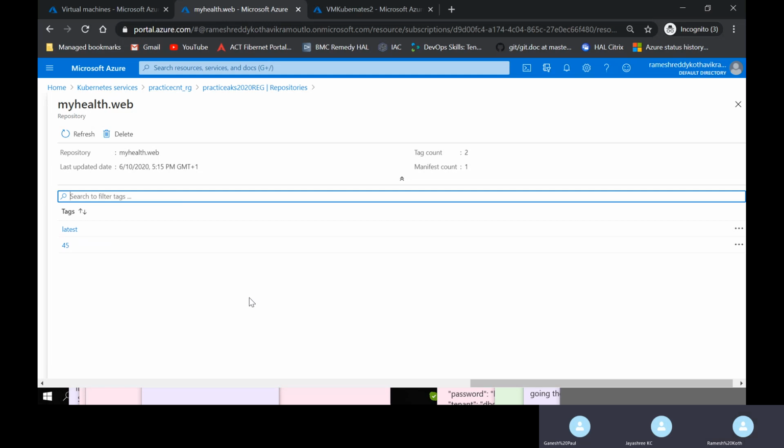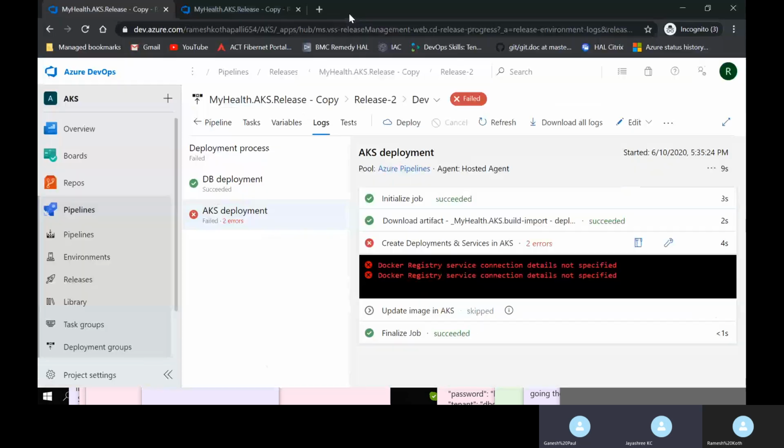Okay, everything seems to be fine, but I'm not sure why it is breaking. Can we go back to the pipeline again? Release pipeline. Let's edit.